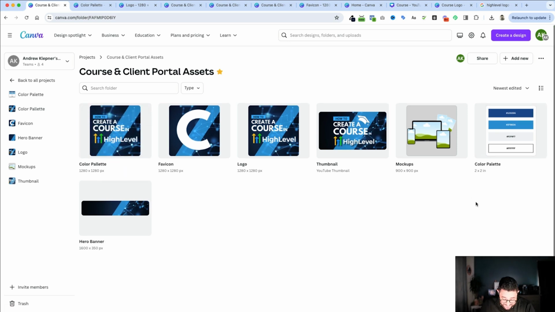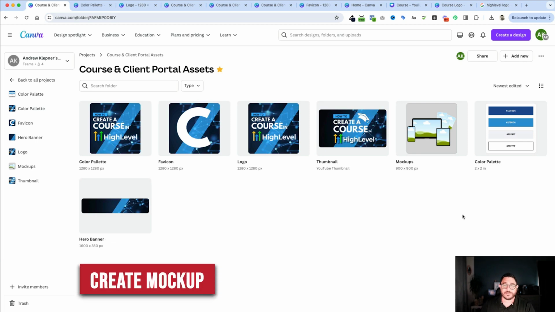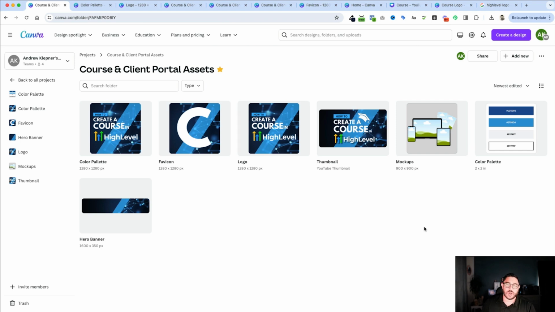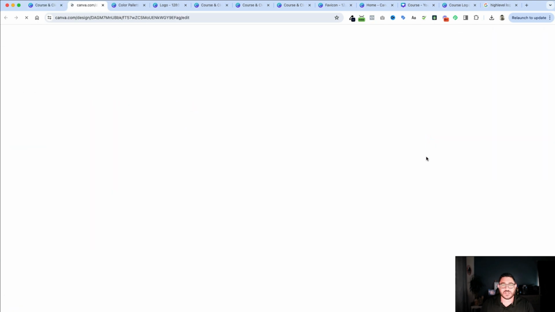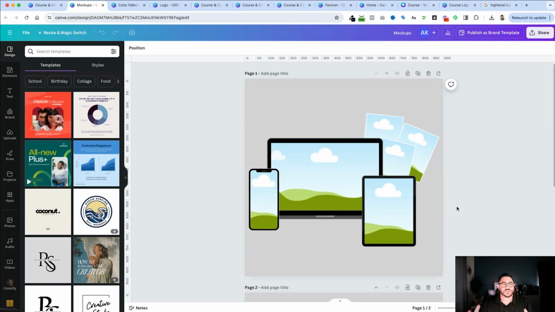All right, now that I've done that, I want to create my mockup. Now, a mockup may look difficult, but it's actually very easy to build. I've pre-created one right over here, but I'm going to show you how to add other elements to it so you can see how easy it is to make. I just click into it. I would create it. It would be just a square.